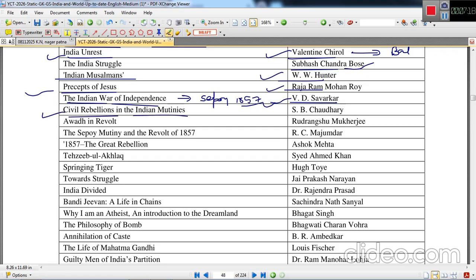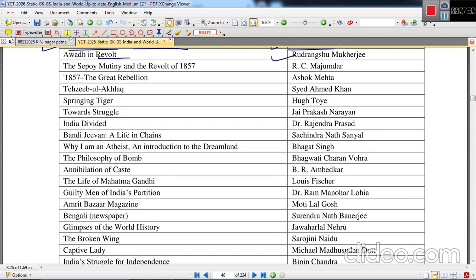Civil Rebellions in Indian Mutinies was written by S.B. Chaudhuri. Awadh in Revolt, written by Rudrangshu Mukherjee. The Sepoy Mutiny and the Revolt of 1857, R.C. Majumdar. 1857, The Great Rebellion, written by Ashok Mehta. And Tahzib al-Akhlaq was written by Sir Sayyid Ahmad Khan, the propagator and founder of the Aligarh movement.